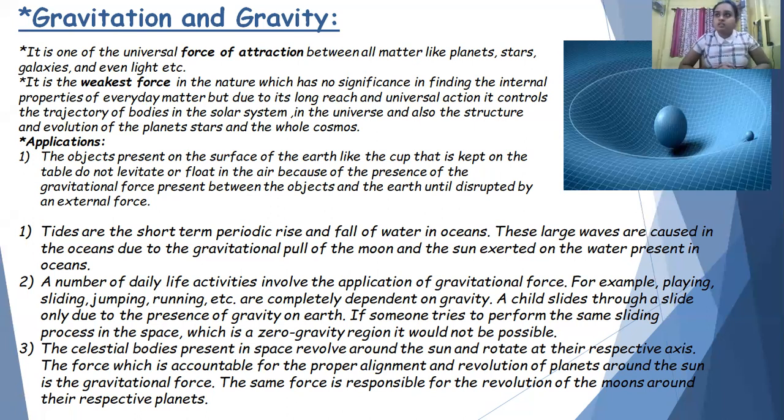But if you consider two magnets and bring them closer, you can see that they attract each other very strongly. So magnetism, electromagnetism, or any other force like this are much stronger. But in the case of gravitational force, it is the weakest force. And always remember another point, that this is a long-range force. Why do we call this long range? Because the quantum of gravitational force, that is the graviton, has no mass, but still it is feeling the force of attraction.